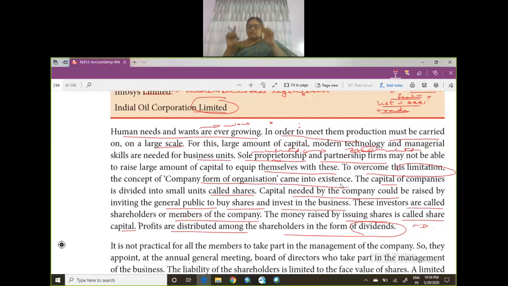It's a certificate they'll give you, and you say one year I'm going to deposit, two years I'm going to deposit. So for that, what do they give you in return? They will give you interest. You'll be given interest for the fixed deposit. Now supposing you buy shares from the company, you'll be getting an income from that. What is that? That's called dividend. So profit is distributed among the shareholders in the form of dividends.